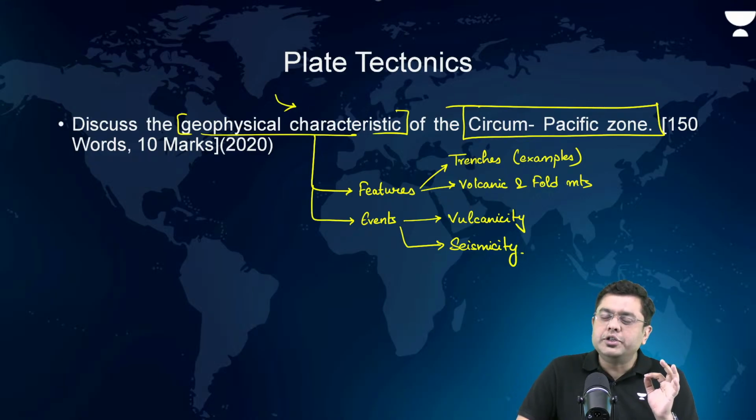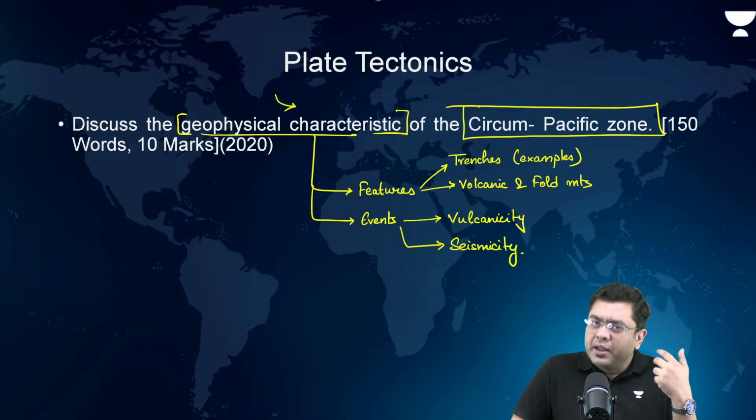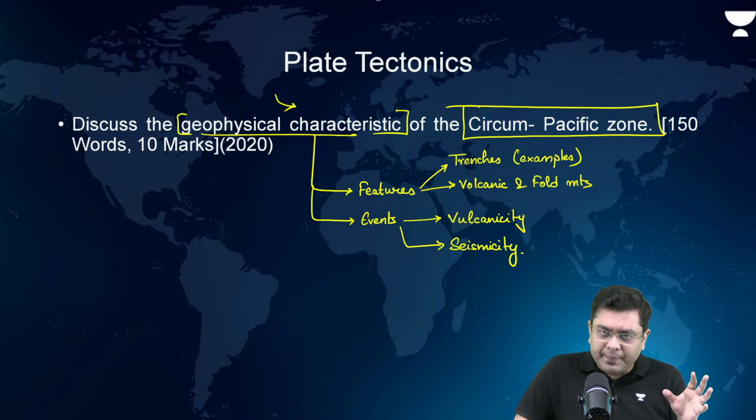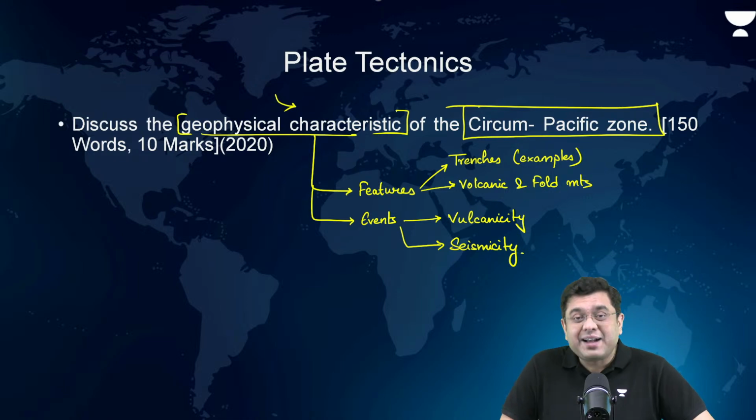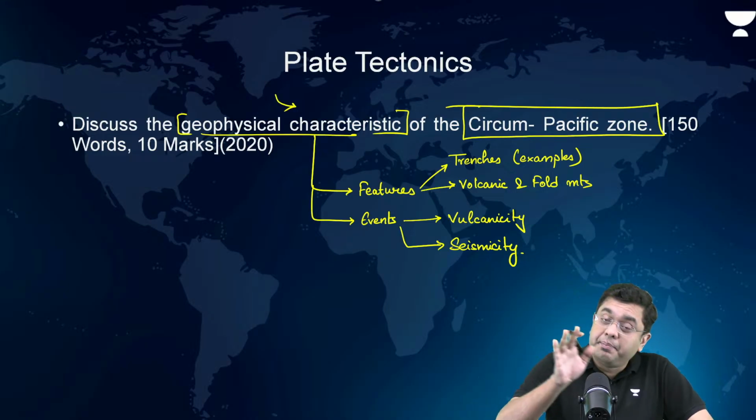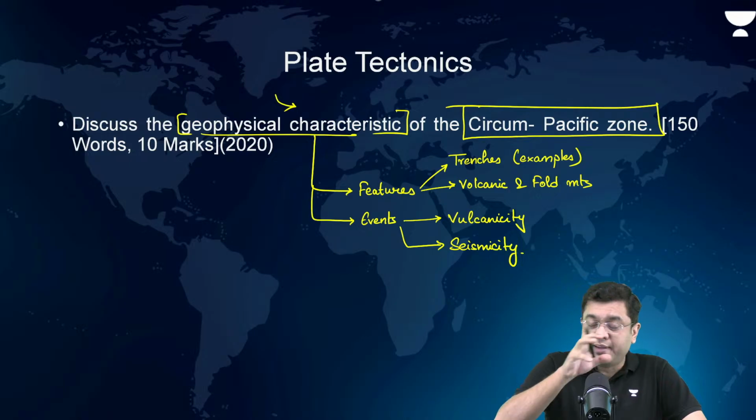There, you have to continue with the aspect that this can be explained with the theory of plate tectonics, whereby this is all a resultant of oceanic subduction. Thereby, the names of the plates which are undergoing subduction need to be put as examples: so Nazca plate, South American plate, Pacific plate, Juan de Fuca plate, and North American plate. Then the Pacific plate and the Caroline Sea plate, Pacific plate and the Australian plate, Pacific plate and the Amur plate, the sub part or the minor plate associated with the Eurasian plate.